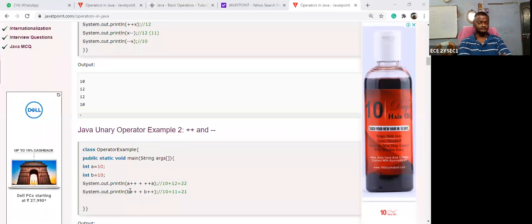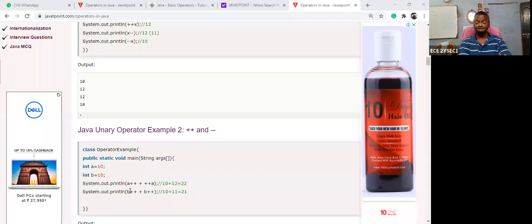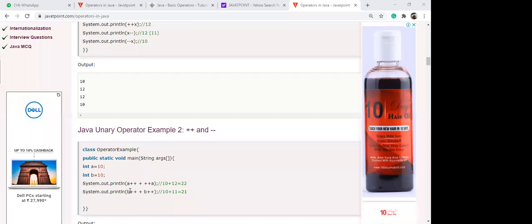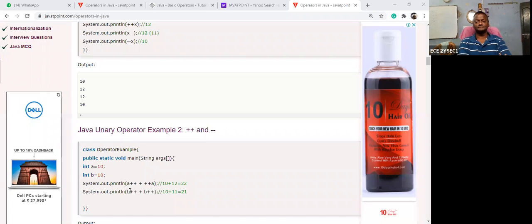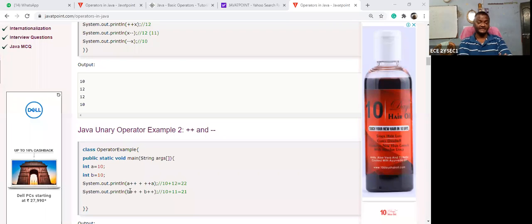22, sir. Are you sure? Yes, sir. 10 plus 12. Can you please explain? What is a plus plus? What is the meaning of a plus plus? 10, sir. A plus plus stands for 10. Yes, sir. Okay.